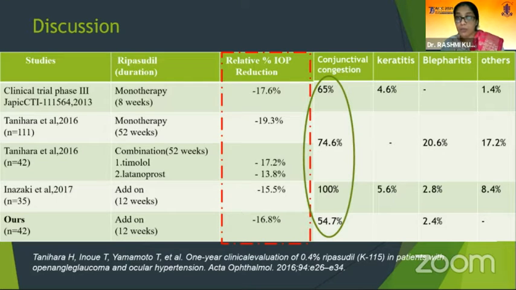Conjunctival congestion remains the most commonly documented side effect, with an incidence as high as 100% in one of the studies. We got a percentage of 54.7% of conjunctival congestion in our patients. Some of the studies have reported keratitis as well, but we didn't get any patients of keratitis or any other visual threatening complaints. One patient reported blepharitis, which has also been mentioned in other studies.